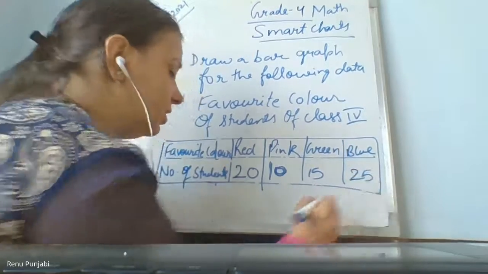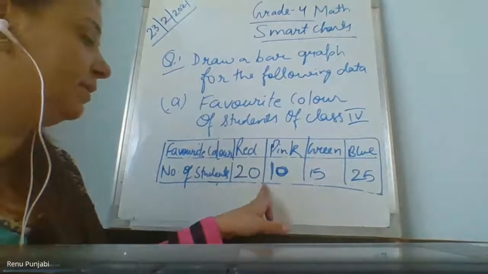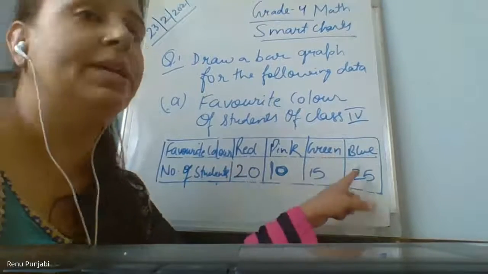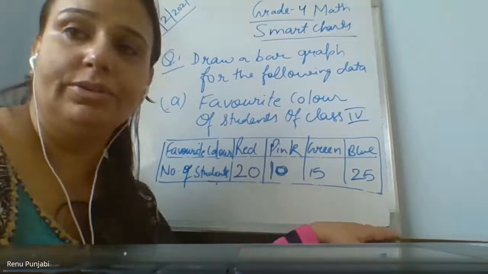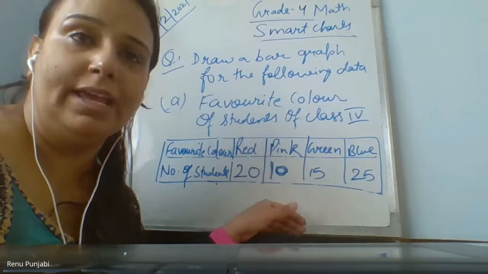25 students. So when we see these numbers, are they multiples of 2? Are all the numbers coming in the table of 2? No, ma'am, some are not. Some are coming in 4. Are all numbers coming in the table of 5? Yes, they are coming in the table of 5. So what we do, we take the scaling here as 5.